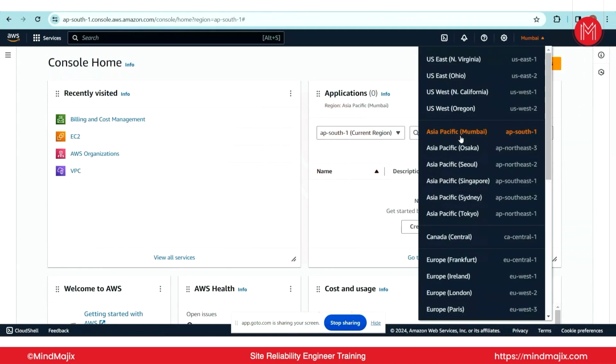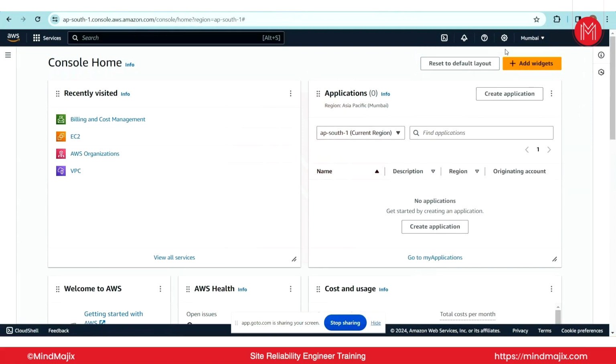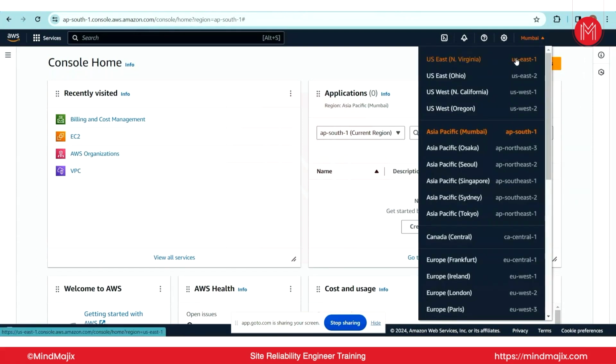The one thing you should remember every time you switch: let us say you have used some services in Mumbai. You need to make a note of it, and even if you switch to another region, you need to take care of all the resources. Either stop them, or be sure about them. If you forgot, the billing will automatically track Mumbai. If you configured some resources in Mumbai and mistakenly went to North Virginia to practice, the billing will still be for Mumbai.